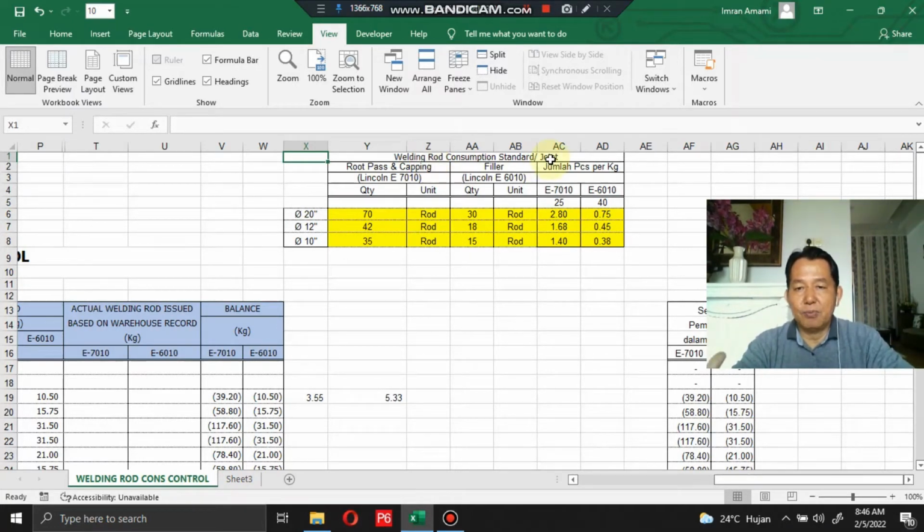Root pass and capping work use welding rod type Lincoln E 7010, and filler work uses welding rod Lincoln E 6010, with the other column measured in kilograms.